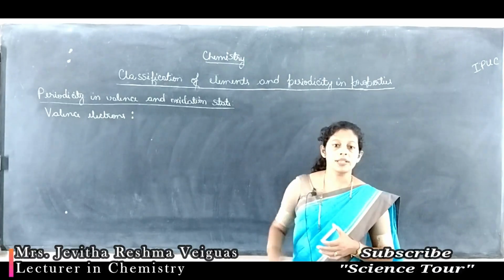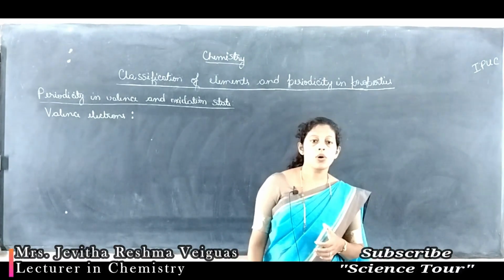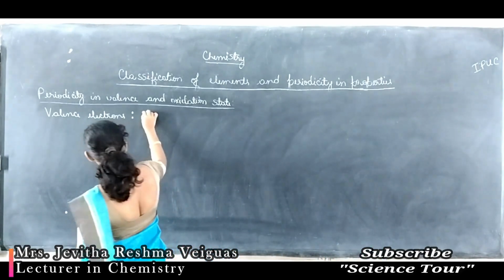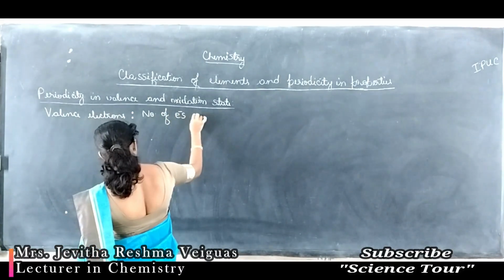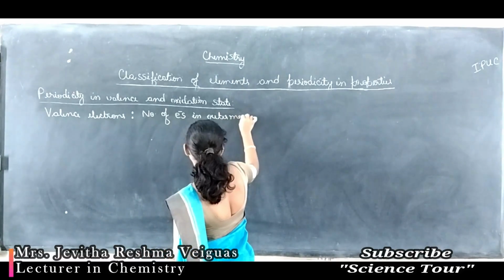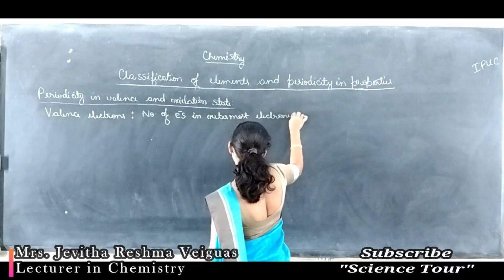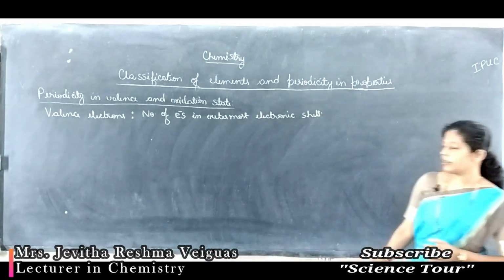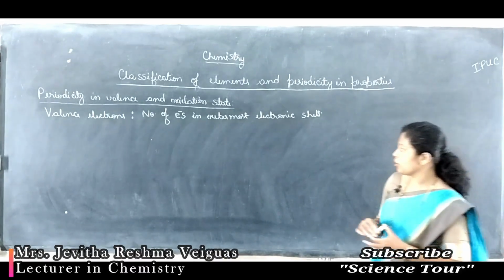The electrons present in that outermost electronic shell are called valence electrons. So we can say valence electrons are the number of electrons in the outermost electronic shell. It is the number of electrons present in the valence shell, meaning the outermost electronic shell.